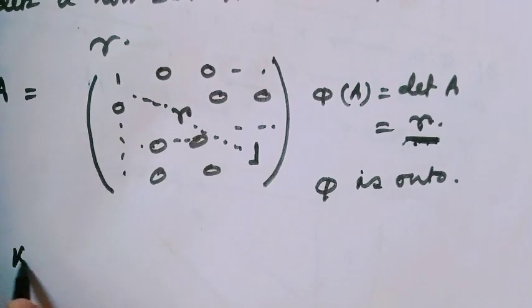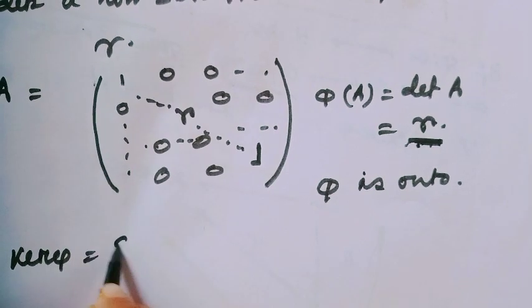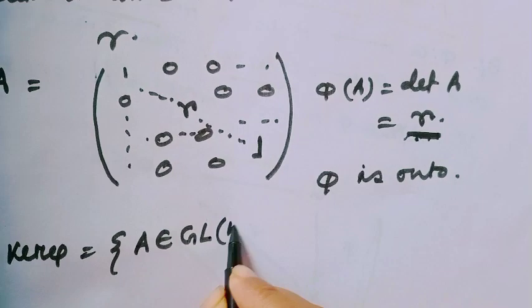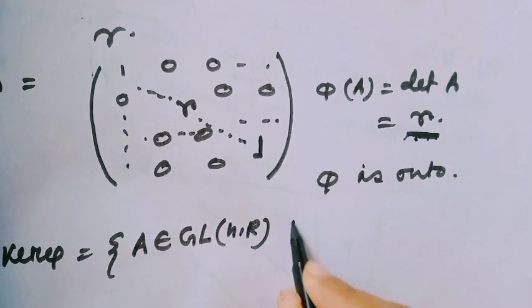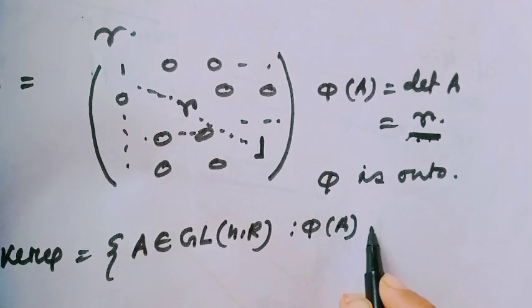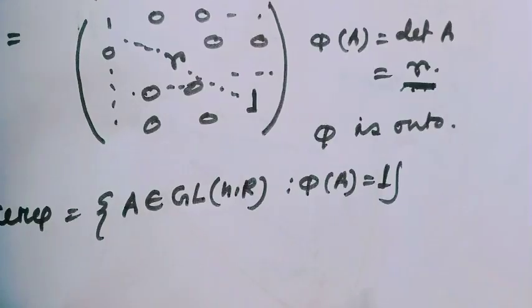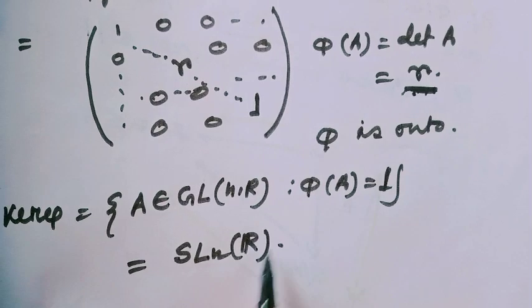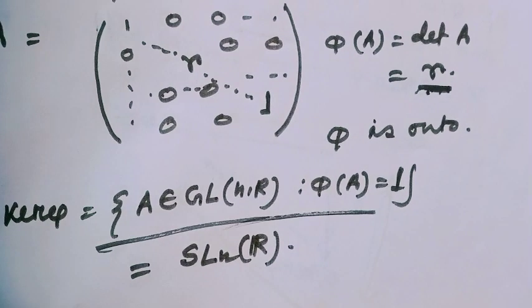Notice the kernel of phi equals the set of all A in GLn(R) such that phi of A equals 1, and this is equal to just SLn(R). We all know this by the property of the kernel.